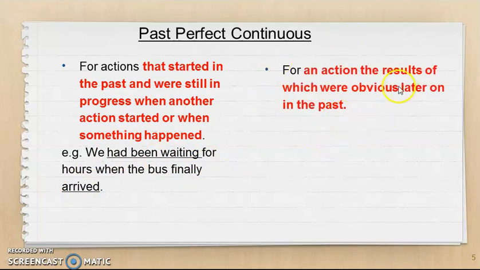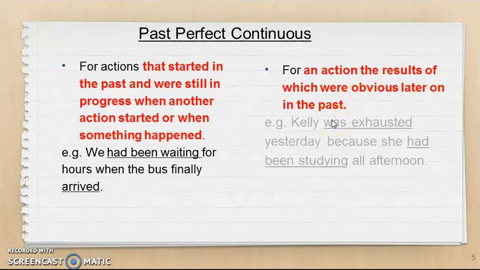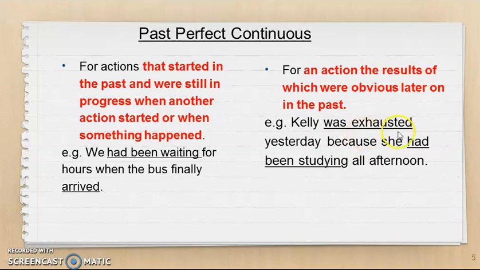How about this one? The second usage of past perfect continuous is for an action, the results of which were obvious later on in the past. Okay, take a look at the example. Kelly was exhausted yesterday because she had been studying all afternoon. Kelly was exhausted yesterday. This is the result of what?